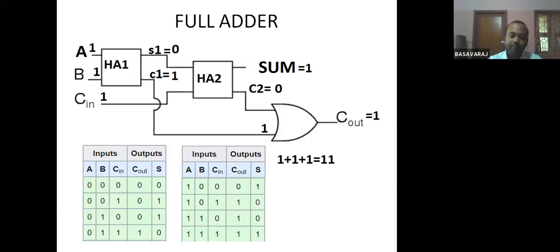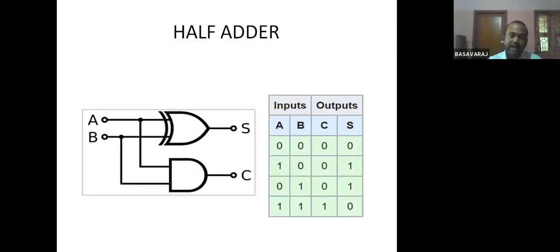One more thing: here I have implemented a half adder using an XOR gate and an AND gate. Likewise, many implementations are possible. It's not a universal thing that you have to use only an XOR gate and an AND gate. You can implement a half adder using an AND gate and NOR gate. Any universal gates you can use, and you can implement the half adder as well as full adder circuits.